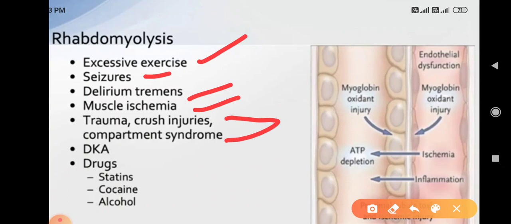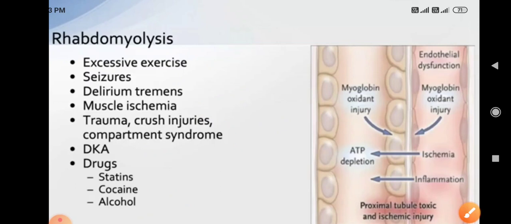Trauma and crush injury. Whereas DKA, diabetic ketoacidosis, and some drugs cause rhabdomyolysis, like statins, lipid lowering drugs, cocaine use, or alcoholism. As you see in this diagram, myoglobin oxidant injury causes ischemia, ATP depletion and inflammation, and when these get stuck in the proximal convoluted tubules in the kidney, it causes renal failure.